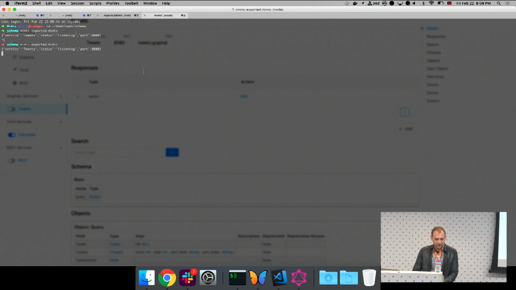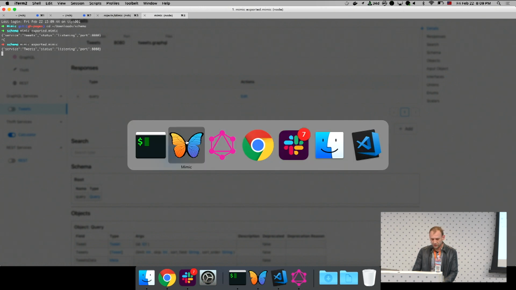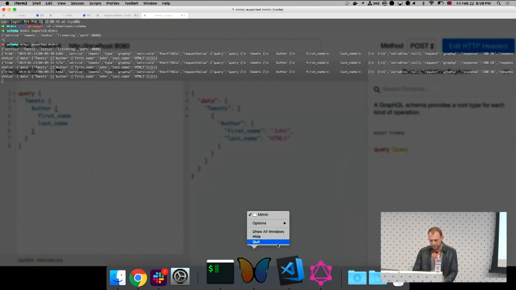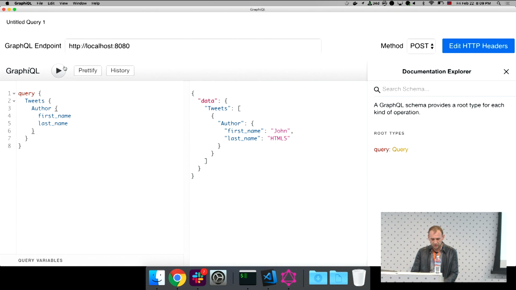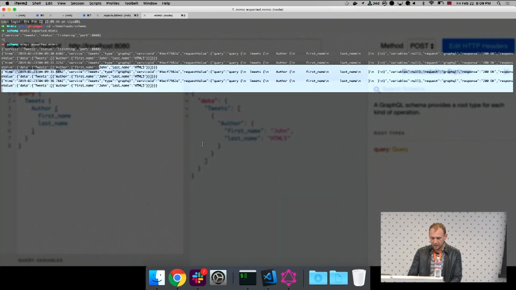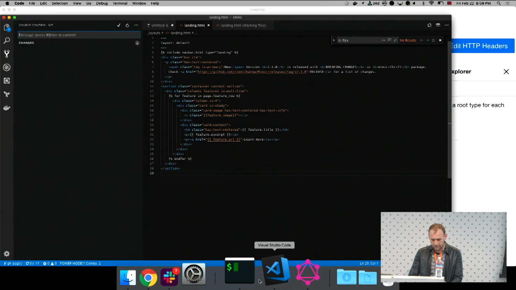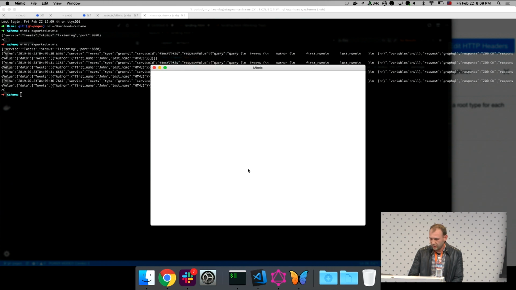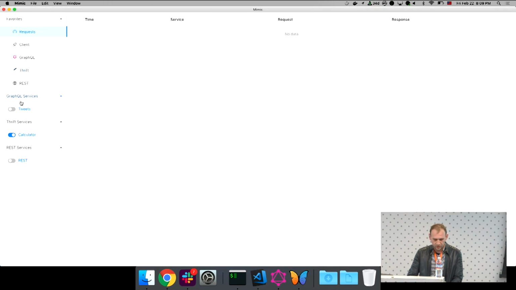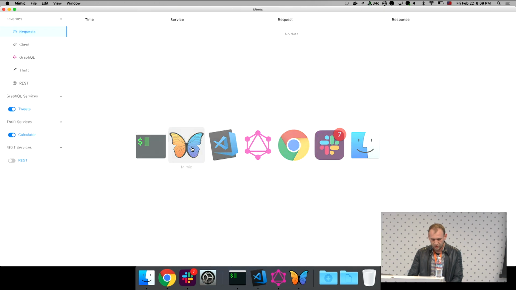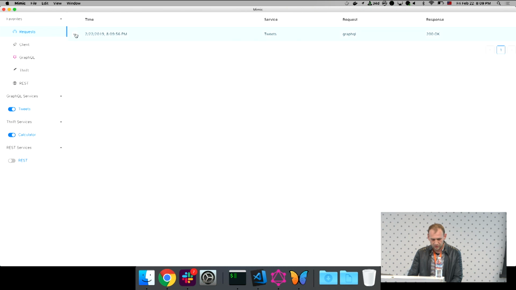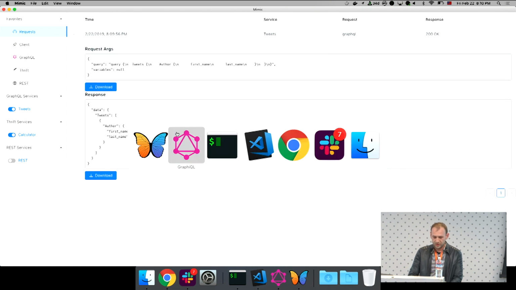So I start the headless one. It's an npm package that creates CLI version. You point at the exported file, and then you can still get the same response while the desktop tool itself is completely shut down. And you got responses logged into your console. And let's go and start it back. The other thing, the tool itself also logs responses. So in case you want just to see what kind of requests are going from the client, you can go into request and see what exactly was the requests.